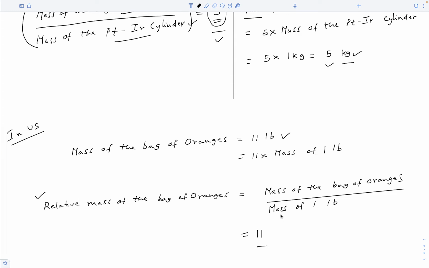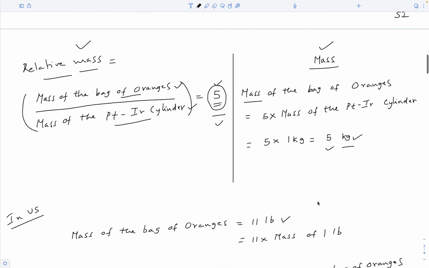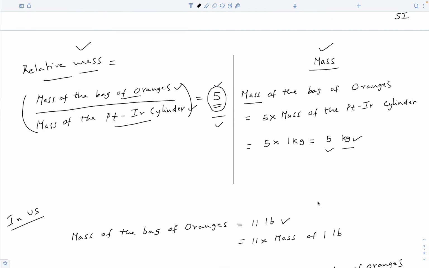So the relative mass obviously could change when the size of the reference changes. Whatever you have in the denominator is the reference. But the mass of the bag is always a constant. You cannot say the bag now weighs more in the United States than elsewhere. The mass of the bag, the physical quantity mass of the bag, is a constant.